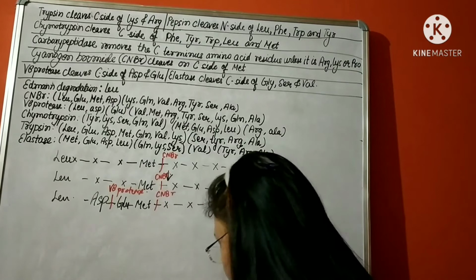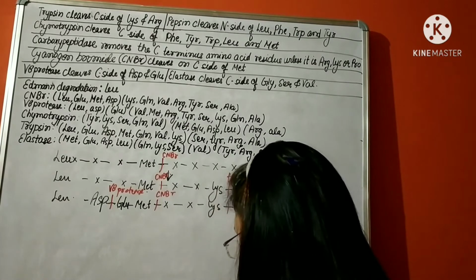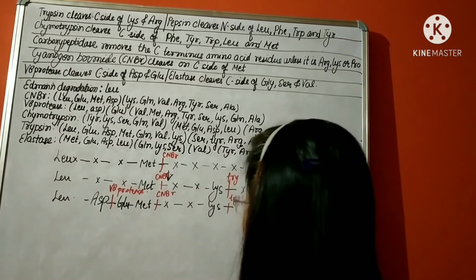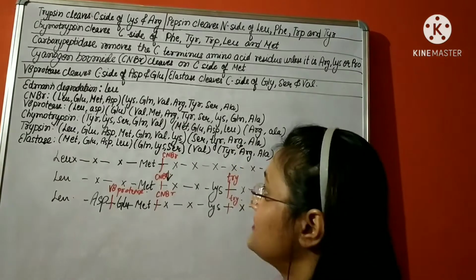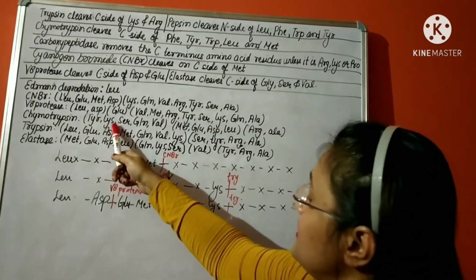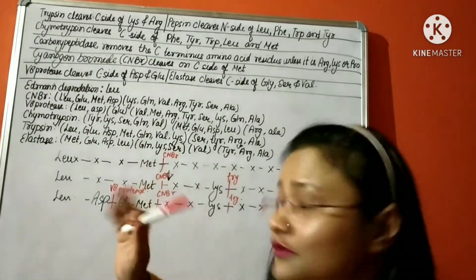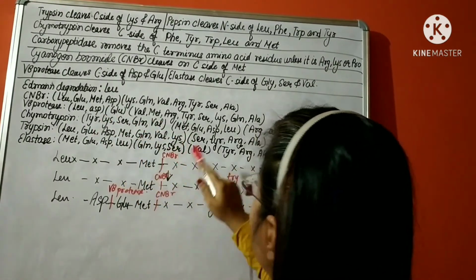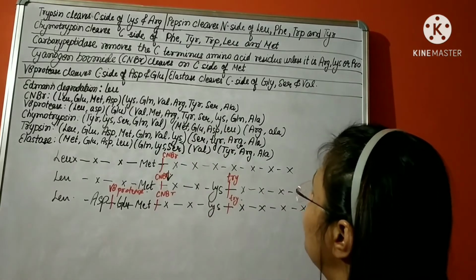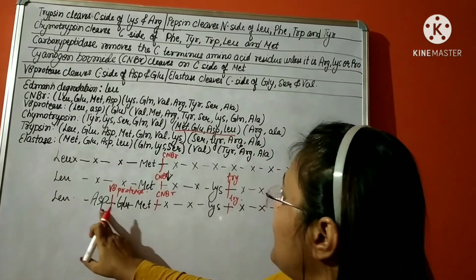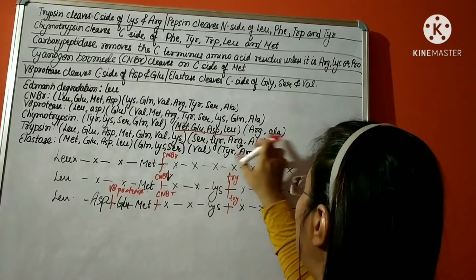Next, let us look for another protease. Let us go for chymotrypsin this time. So chymotrypsin cleaves the polypeptide into 3 fragments, with tyrosine, lysine, with these sequences. So we know the position of these amino acids already: methionine, glutamic acid, aspartic acid, leucine, arginine.